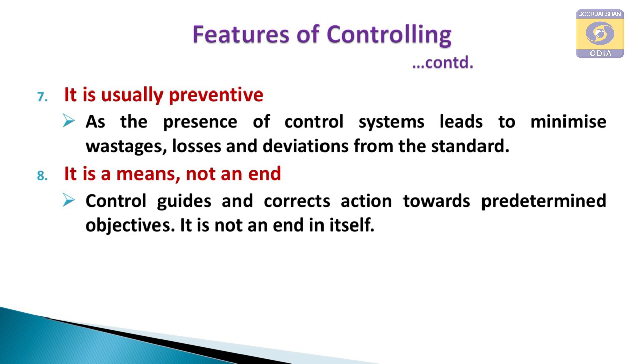Controlling is a means, it is a way, it is a method to reach the goal, to reach the objective. It is not the objective. Controlling is not the objective of the organization. The objective of the organization is to make profit and certain other objectives like social objectives, human objectives. All these objectives of business are to be achieved. So, controlling is one of the methods, one of the means through which we can proceed to achieve the goals, to achieve the end result. So, it is a means, not an end.